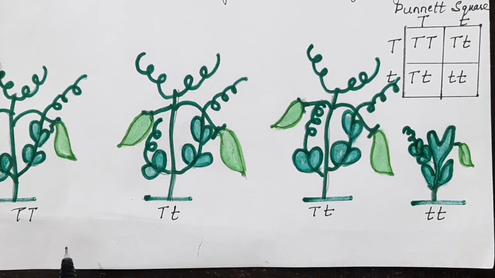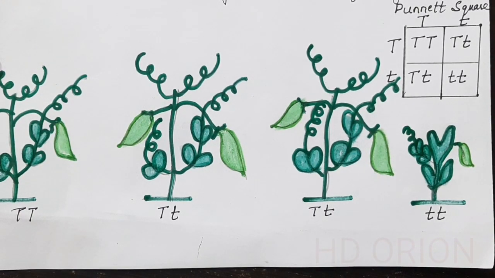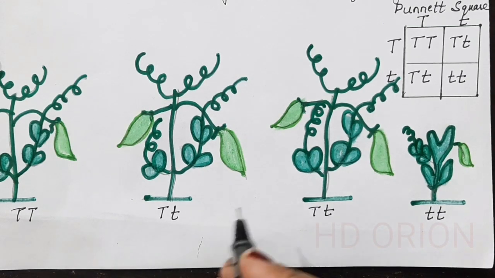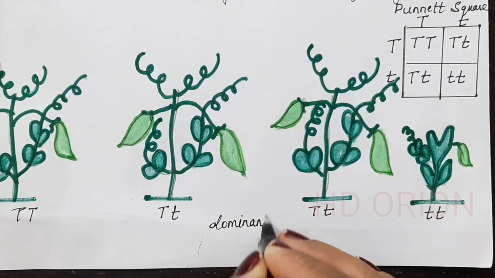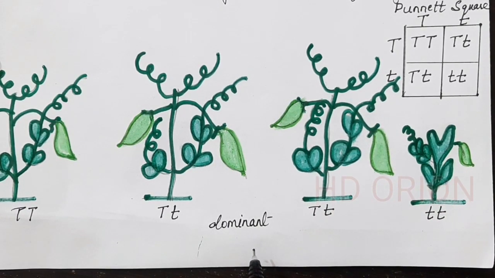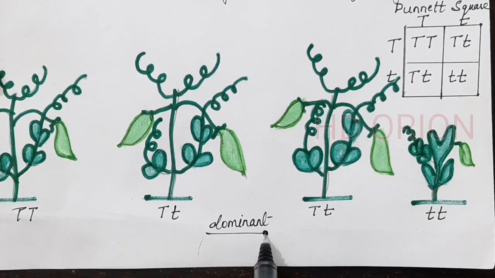So what Mendel found out was that there are 2 characters for the stem length. One is the tallness and the other is dwarfness. But in the F1 generation, only one character expresses itself. He called that character dominant. So which is a dominant character? The character which is visible. All the plants were tall, the tallness was visible, so he called that character dominant, and the dominant allele could only express itself. Which was the dominant allele?